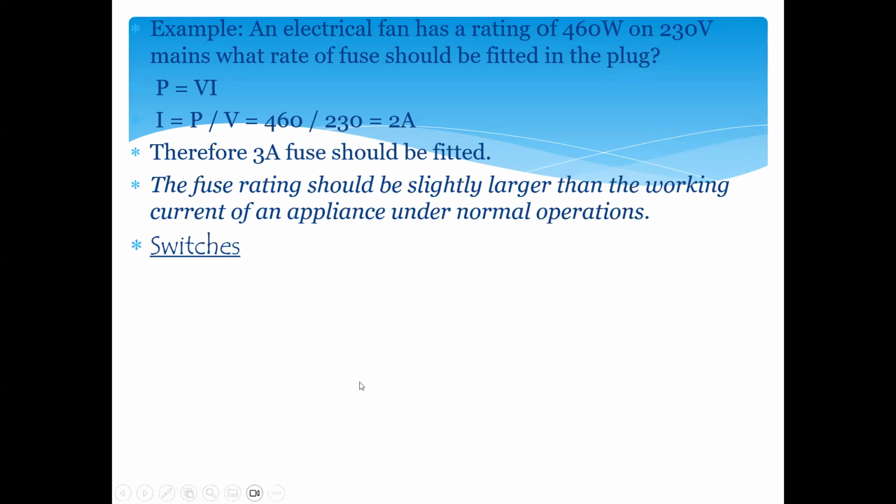Is it clear? Anyone having a doubt or a question till this point? Clear, sir.